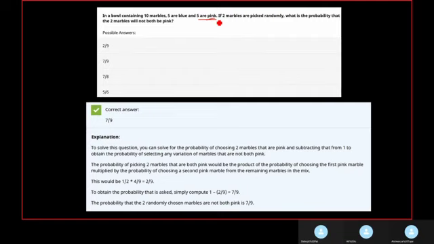5 by 10, that is 1 by 2 in our first draw, but we have to draw 2 marbles. So for the second draw we'll have 4 by 9, because total minus 1, right? The concept which I explained before. So the initial will be 5 by 10, that is 1 by 2, and the second draw will be 4 by 9, which gives a total of 2 by 9. This is the probability of both marbles being pink, and the question asked is will not be pink. As my colleague explained, it should be 1 minus the probability. So 1 minus 2 by 9, that is 7 by 9. So if you got your answer as 7 by 9, your answer is correct.